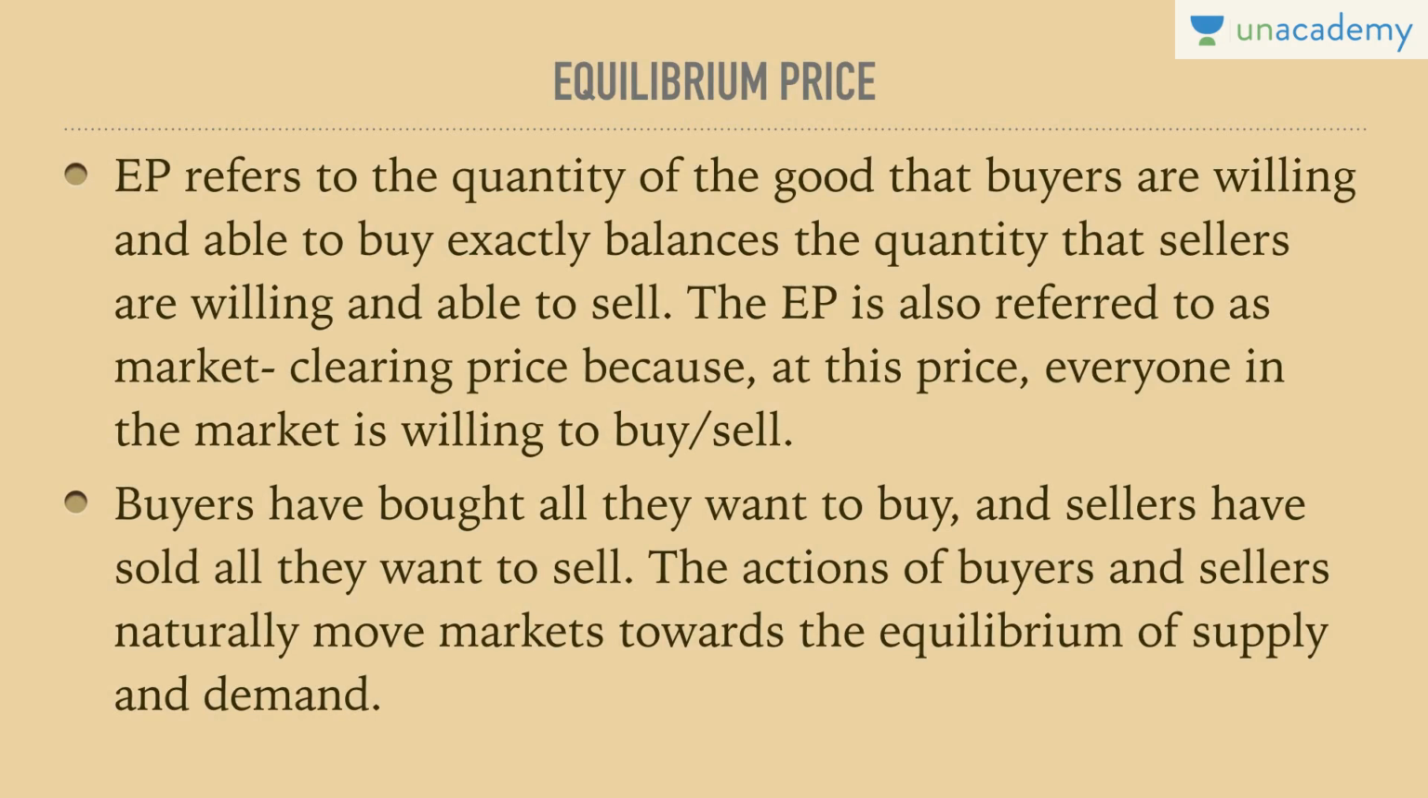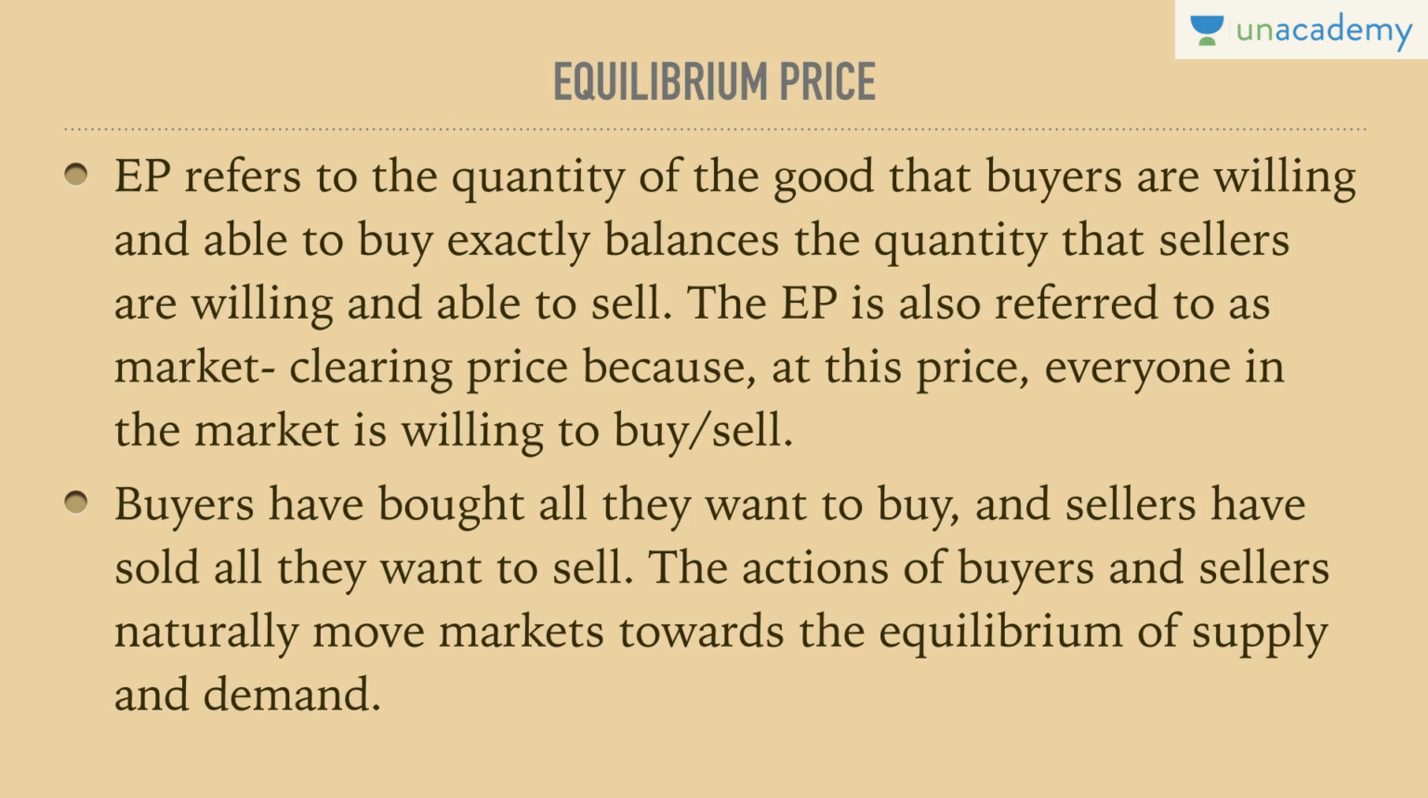So, what is equilibrium price? EP, or you can say equilibrium price, refers to the price at which the quantity of the good that buyers are willing and able to buy exactly balances the quantity that sellers are willing and able to sell. So then only we come to the point of equilibrium. The EP is also referred to as market clearing price because at this price everyone in the market is willing to buy or sell. Hence, it is considered to be a market clearing price, not a very important nomenclature, but just for knowledge. Buyers have bought all they want to buy and sellers have sold all they want to sell.